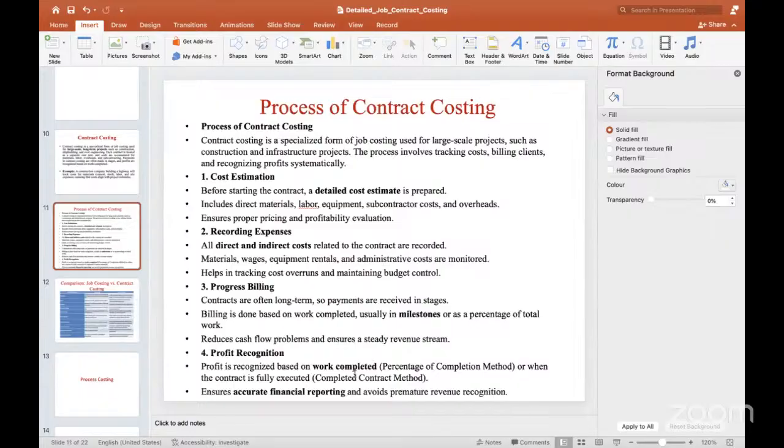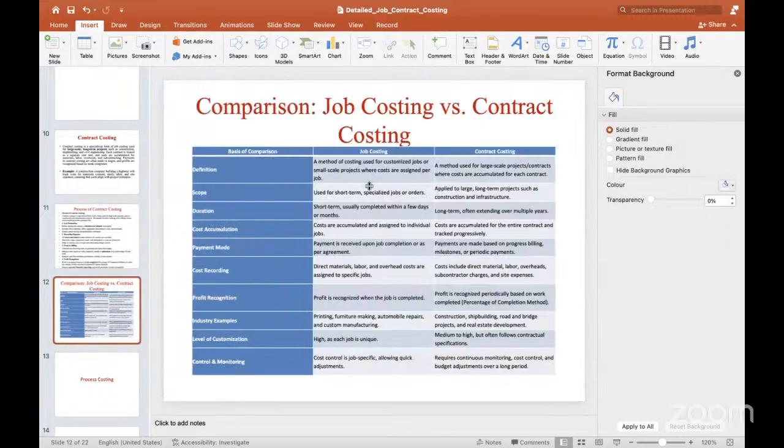The profits are recognized based on the work completed, the percentage of completion method. When the contract is fully executed, completed contract method. So we are going to apply the completed contract method and ensure accurate financial reporting, and avoid the premature revenues. So this is the process of contract costing and comparison of job costing versus contract costing.